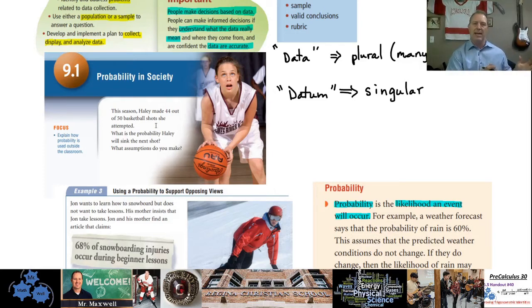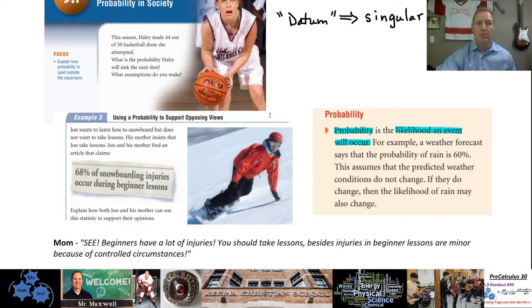That means in the past, she's hit 88 out of 100 shots, or 44 out of 50 shots, and that's a pretty high percentage. So we would guess that she would probably make the next shot. That's how we use probability. If another basketball player only made 20 shots out of the 50, that person would probably be less likely to sink the next shot. You know how that works? So we use probability every day.